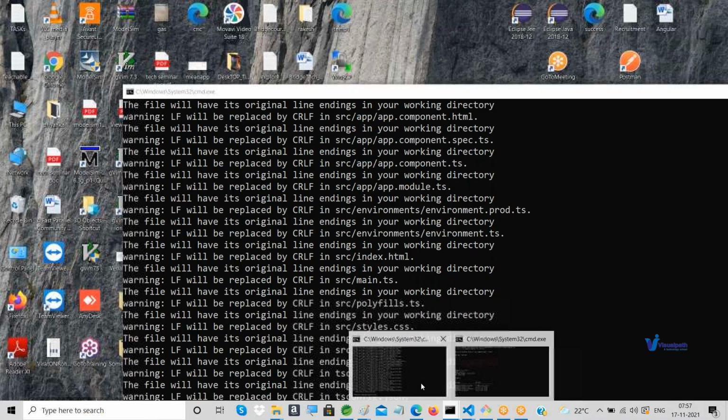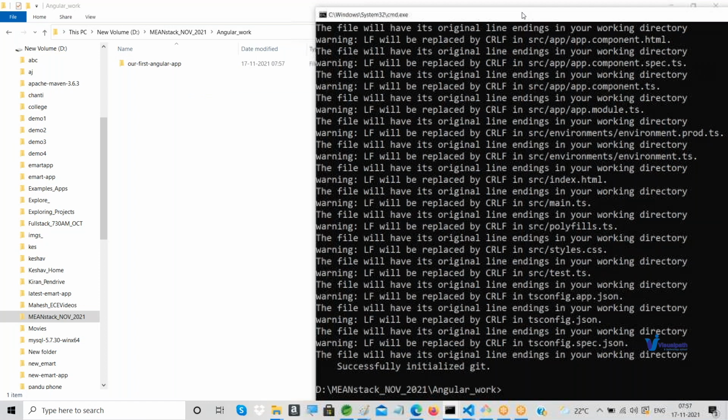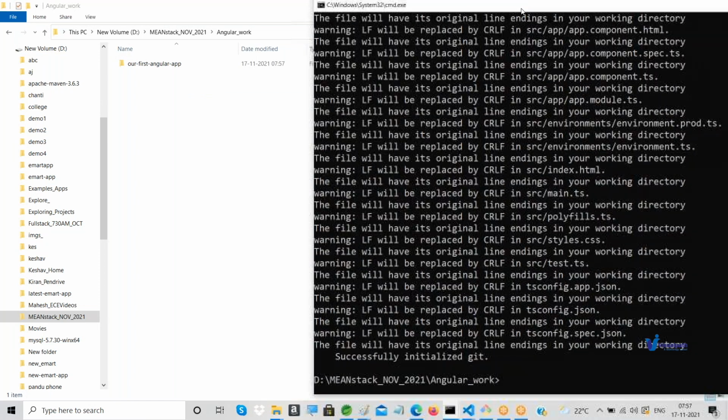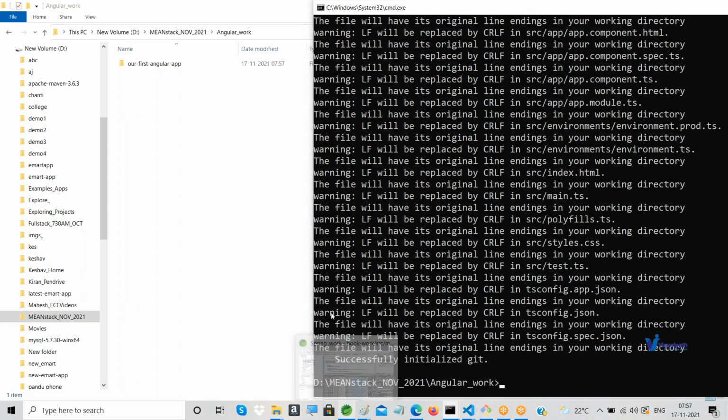There is a directory, and remembering how to create it is very important. Some people will get confused. Where I want to create my Angular application, within that Angular work folder, I have to create it. That is the reason within this min stack, within that Angular work, here only I ran this command called ng new and then our application. Understood it? So that's it.